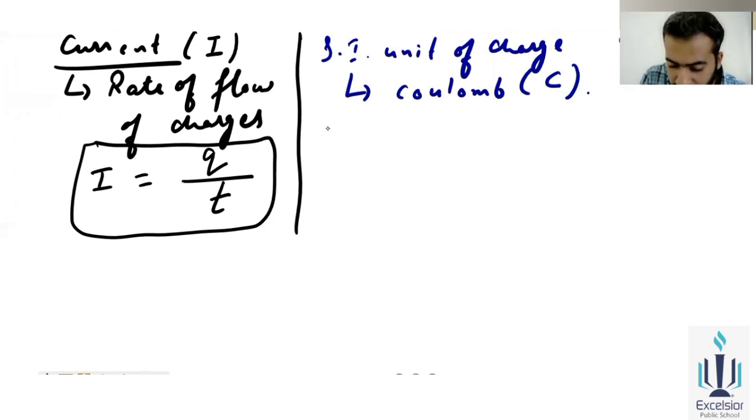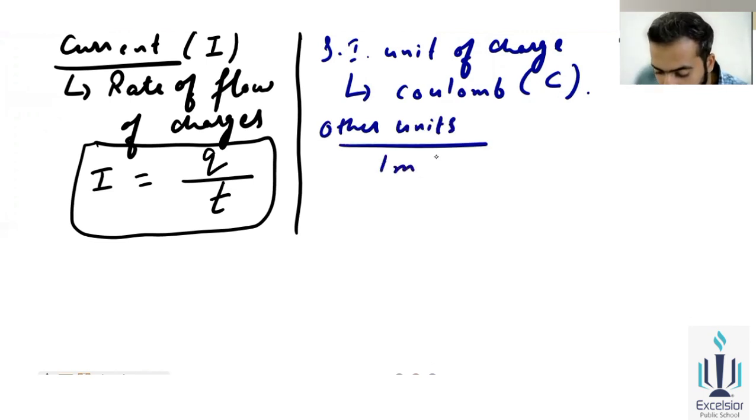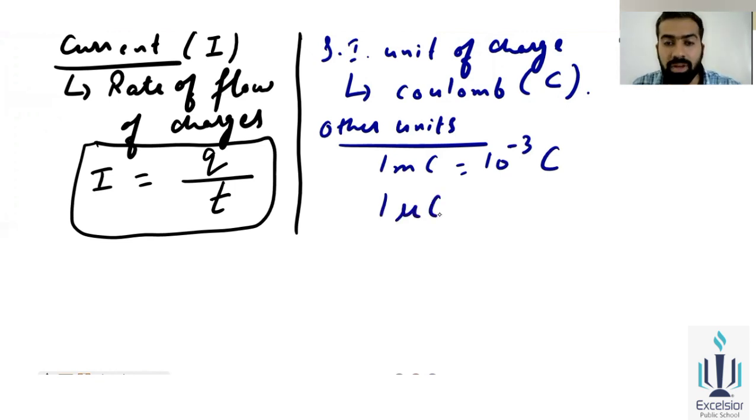There will be other units also. The unit of charge is coulomb. Other units are 1 mC, that means the millicoulomb, that becomes 10 raised to power minus 3 coulomb. There will be 1 microcoulomb. This μ represents micro, and micro means 10 raised to power minus 6 coulomb. These are some other units of the charge.